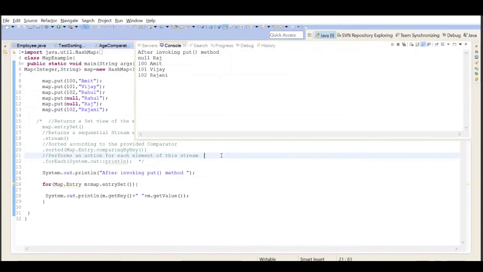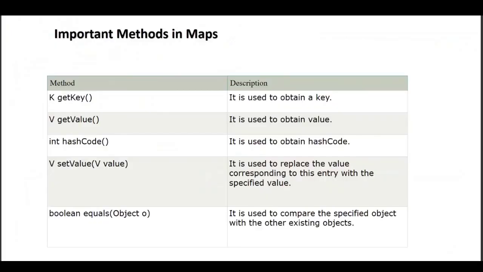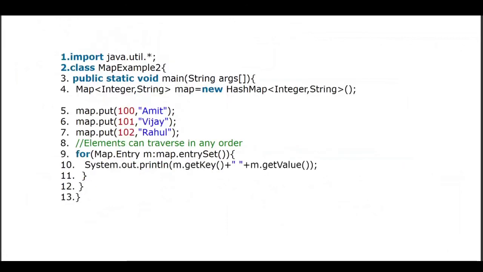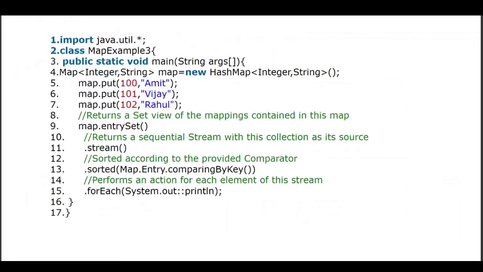So now this is about a HashMap. Whatever we saw here, we can get an entry set. We can go through the iterator also. I kept one example here, and we tried another example with the practical. We have a map set, the same example I have kept here also.